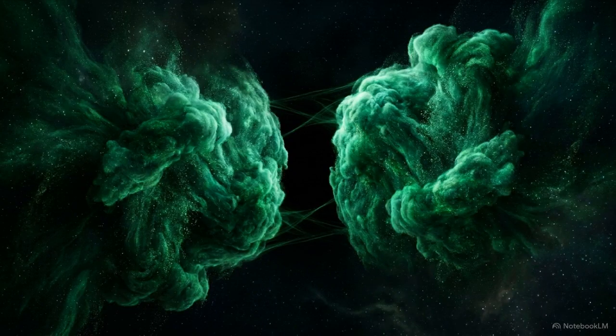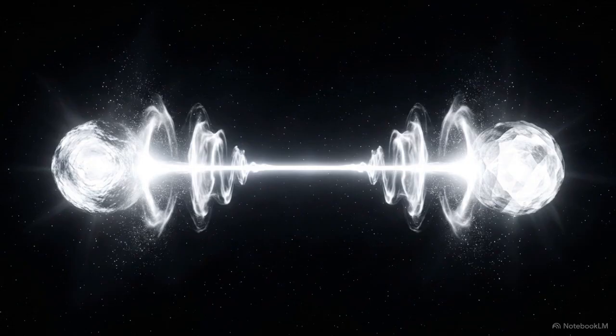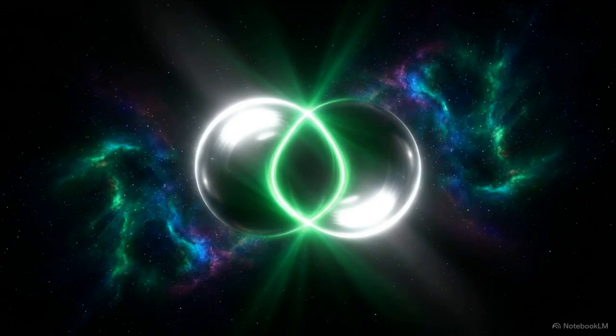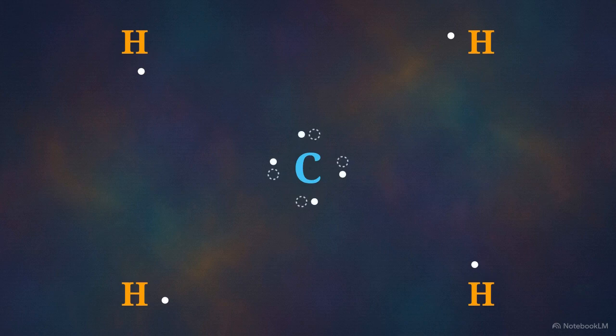But what happens when nonmetals with similar electronegativities meet? In this case, neither atom has a strong enough pull to steal an electron from the other. The solution is mutual sharing, creating a covalent bond. Look at carbon and hydrogen. Carbon needs 4 electrons to complete its octet, while hydrogen needs just 1 to fill its much smaller single shell.